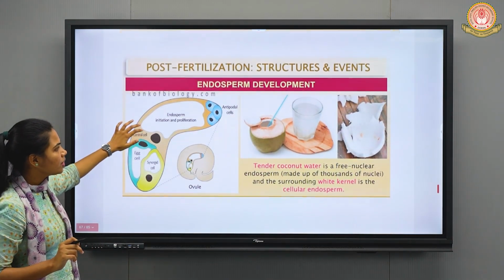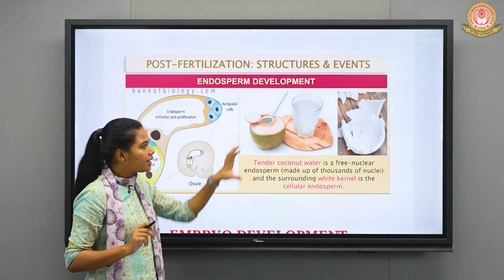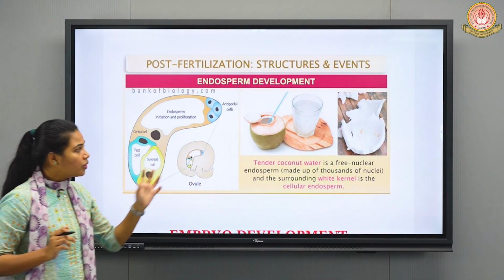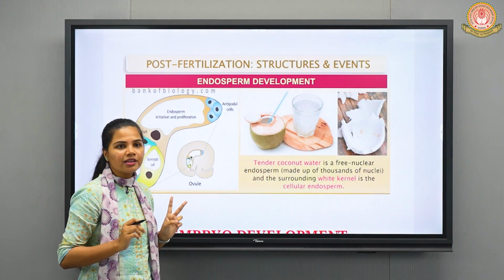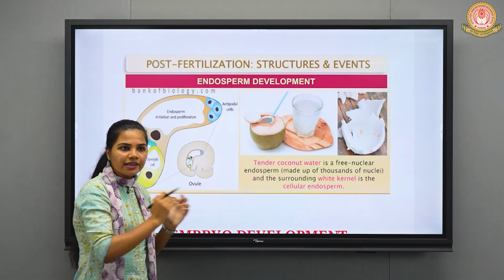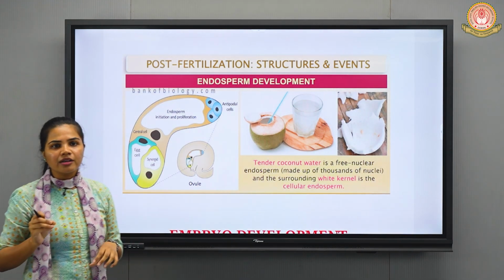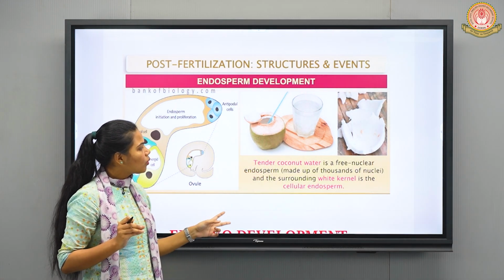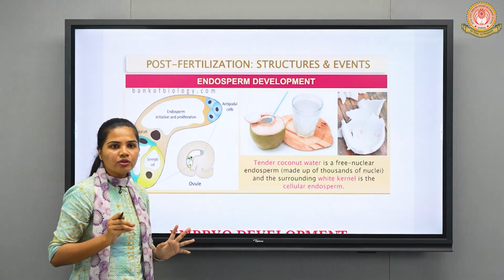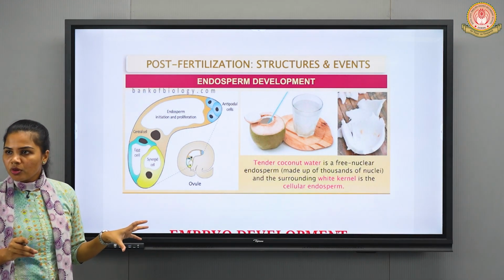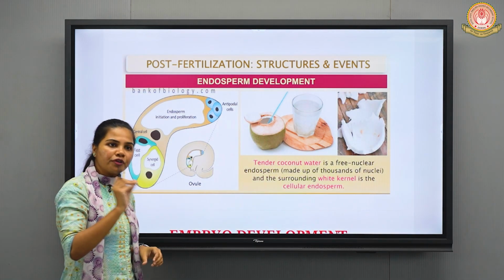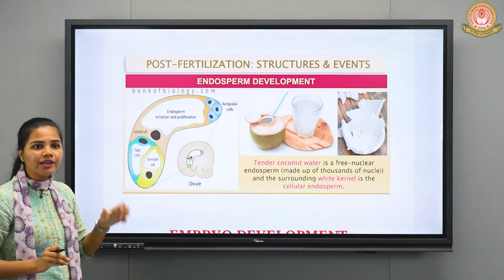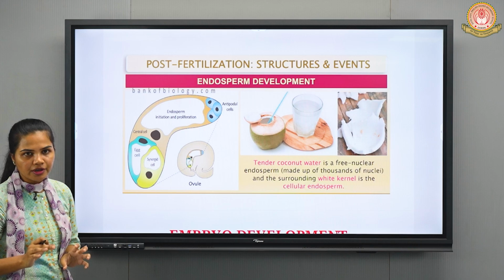Tender coconut. So here in this diagram you can observe a tender coconut, or you can say unripened coconut, right? Here you can see both the parts, that is water inside the coconut and the white kernel part of the coconut. So in this example you can study the cellular endosperm, which is the white kernel part of tender coconut, as well as the free endosperm nucleus, which is the water inside the coconut, right?